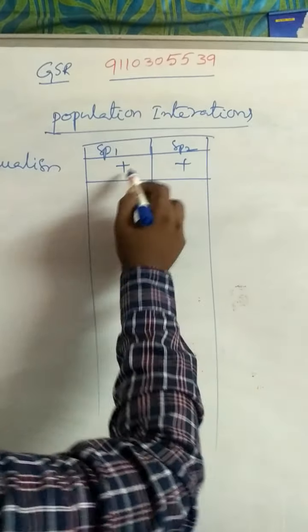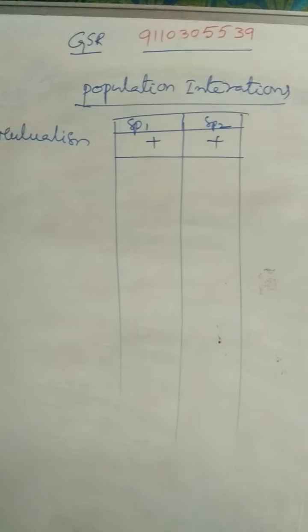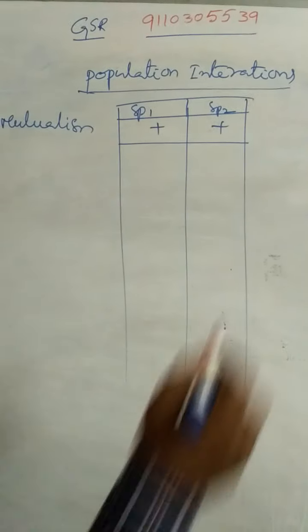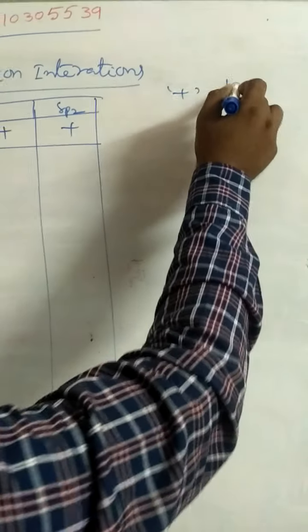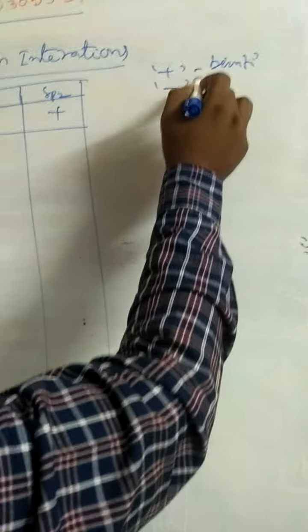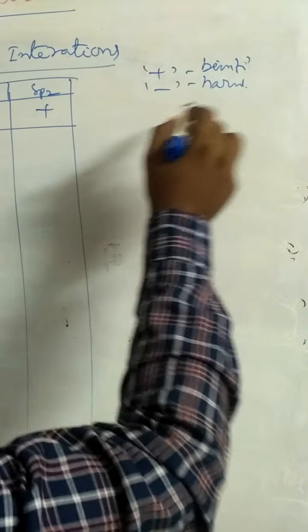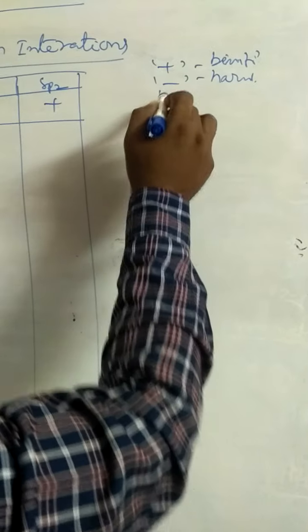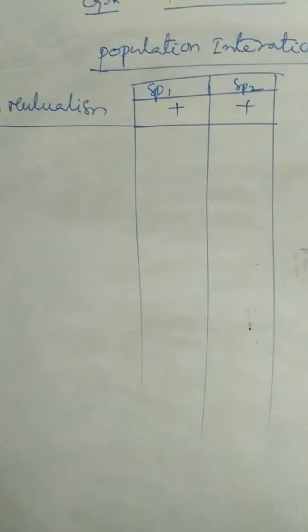Here the plus sign refers to benefit, the minus sign refers to harm, and 0 refers to neutral. Mutualism is an association in which both the partners get benefited.